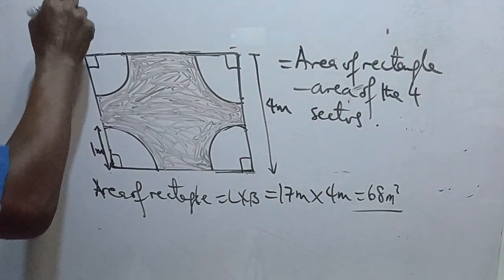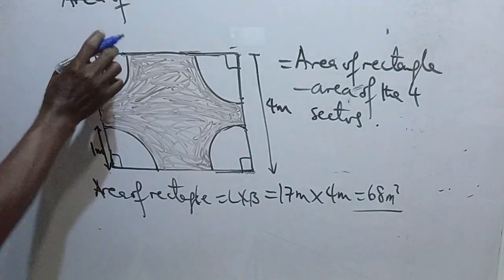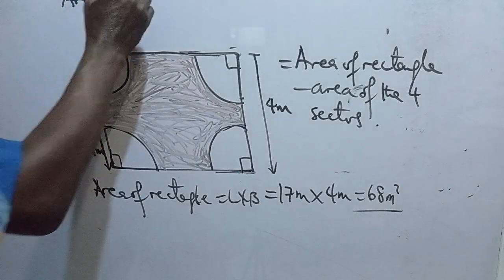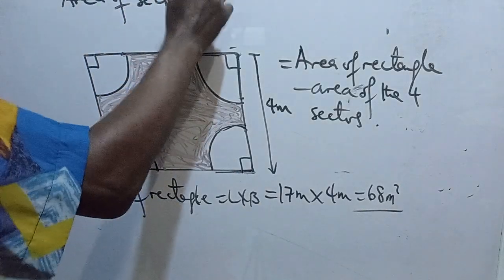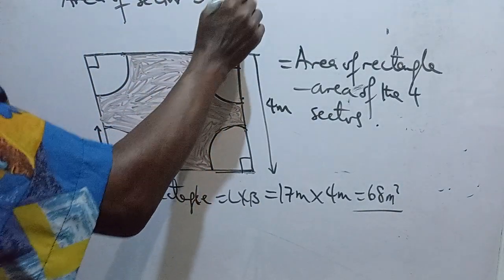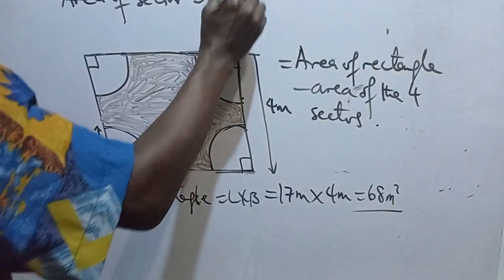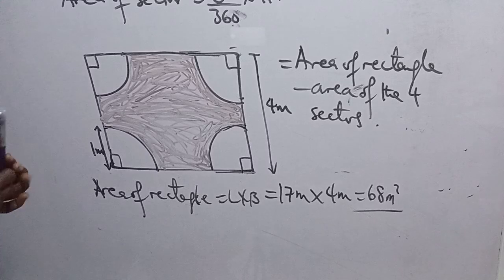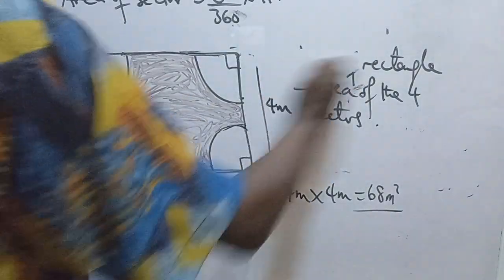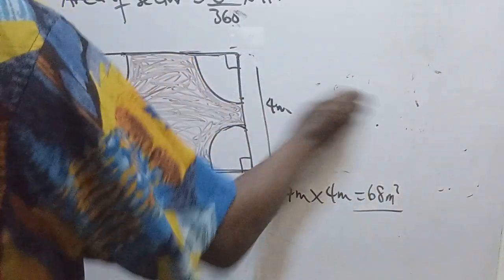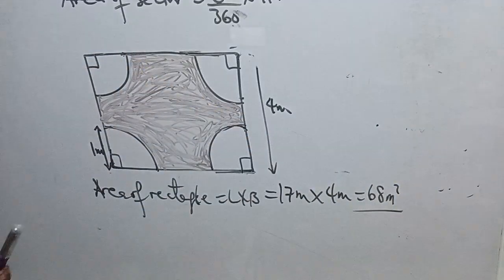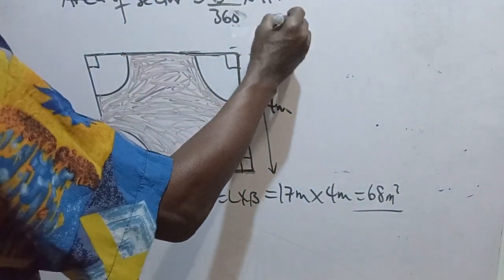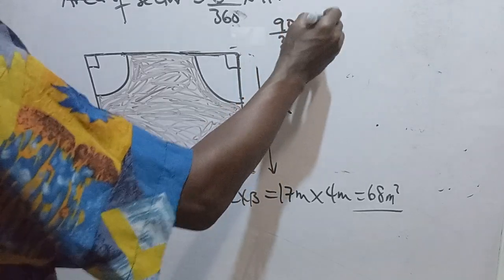This particular shape that looks like a cone is a sector. It can be folded in the form of a cone. The area of a sector is theta over 360 degrees times pi r squared. That's the area. Let's keep our diagram. Theta here is the angle, which is 90, all over 360 times pi.